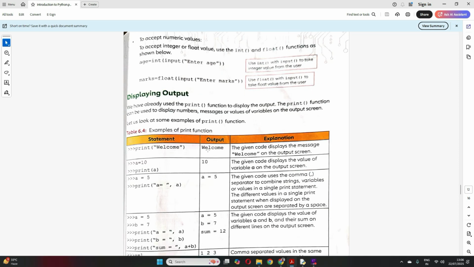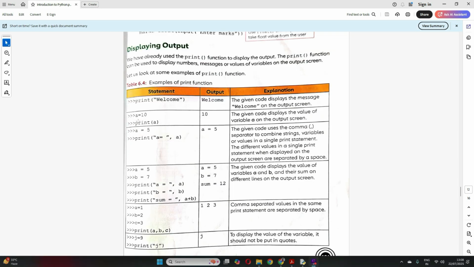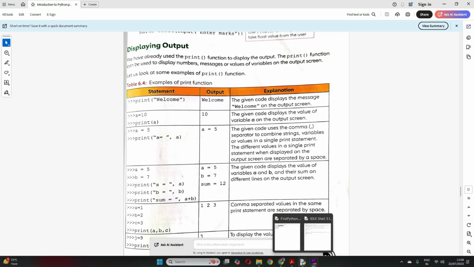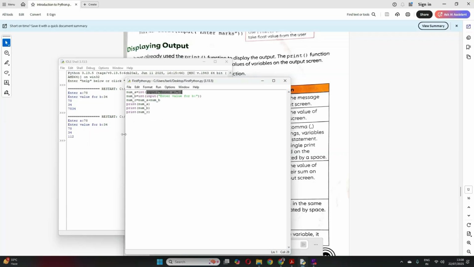Okay. Now let's come to displaying output. So we display output in Python using the print statement, which you have already seen. I have written it a couple of times. So this is the statement we use to print output. There are different ways of using it. Now I can just write print.